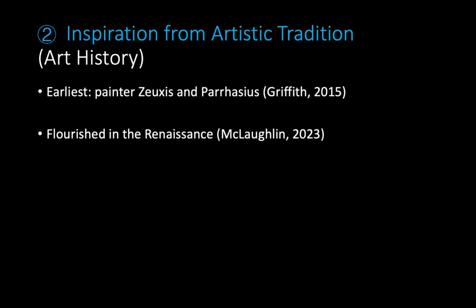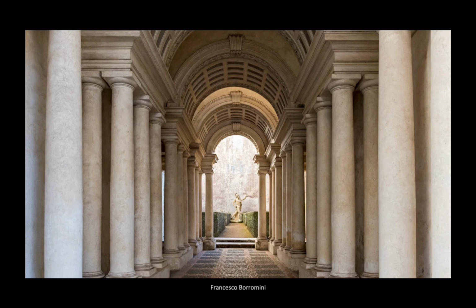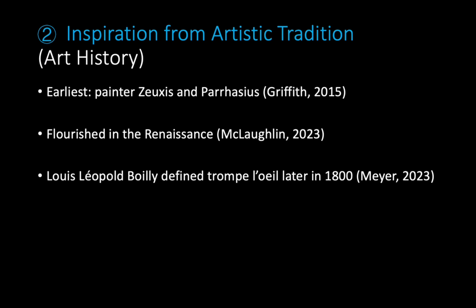And we can see a lot of examples, including the church one I showed you at the beginning. The technique of illusion making was widely used in the Renaissance. This one is also from Rome, Italy. The sculpture and the bushes were painted in the 17th century to enhance the space or the perspective of the gallery. And about its definition, it was coined no earlier than 1800 by a French person named Boyer.